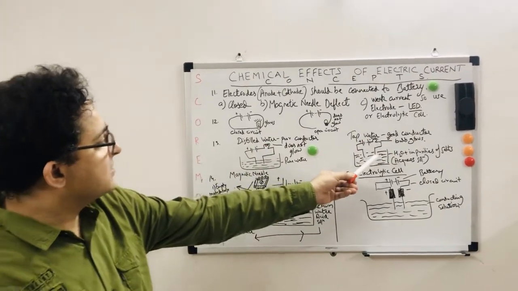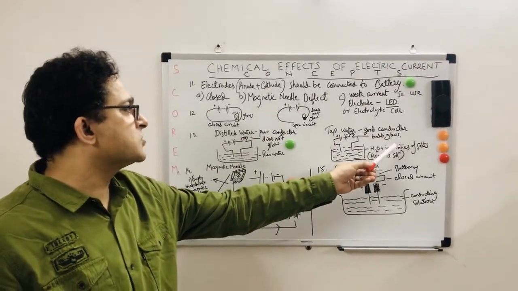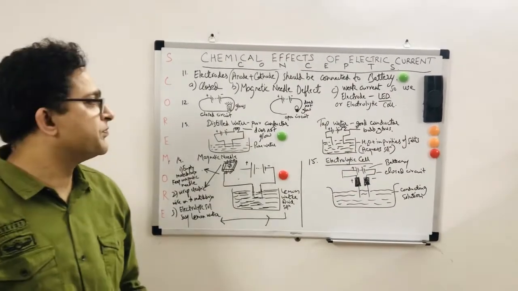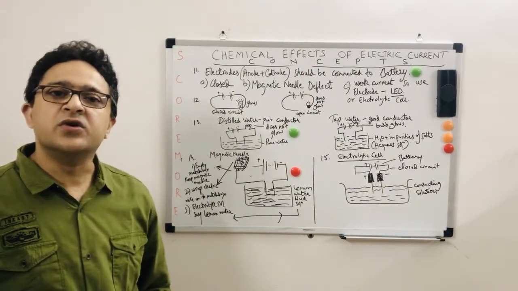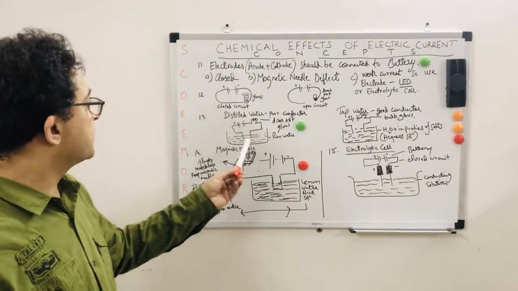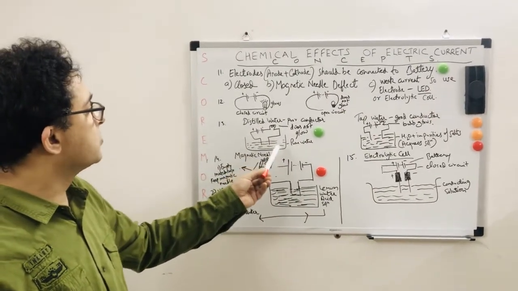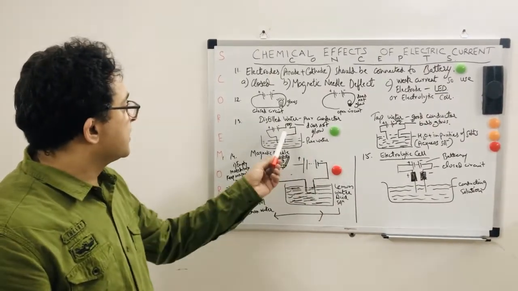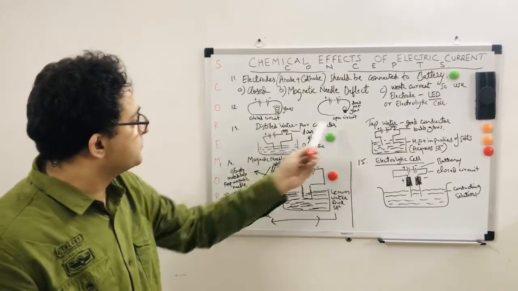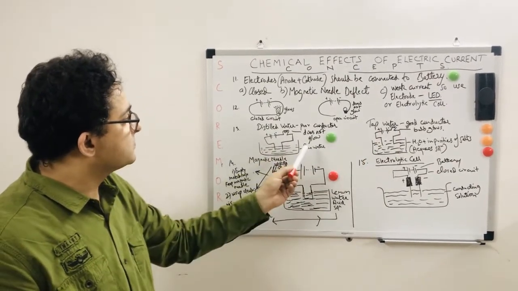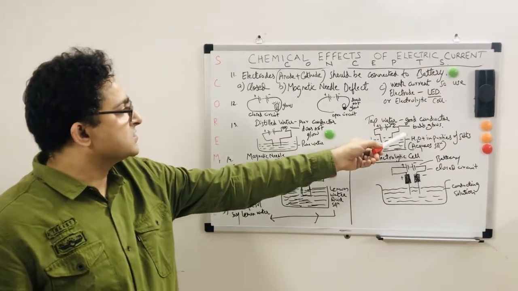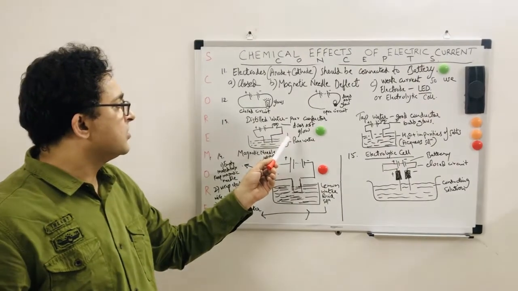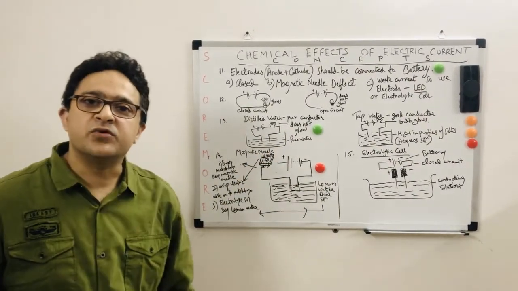Tap water is an aqueous solution. Why? Because it has impurities of salts and water together, and whenever there are impurities of salts, it's always a good conductor. So tap water is a good conductor. Distilled water is actually pure water. It is not a good conductor because it doesn't have any salts in it. Again, the circuit is closed in both cases, but because tap water has impurities, it's a good conductor. Distilled water doesn't have impurities, it's not an aqueous solution of a salt, and therefore it's a poor conductor.